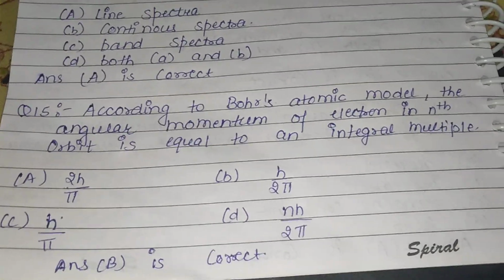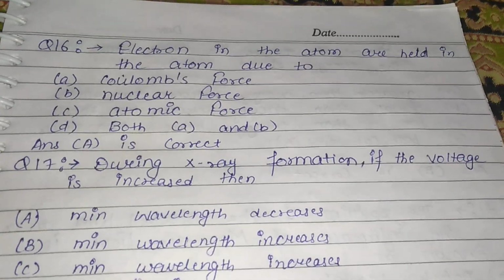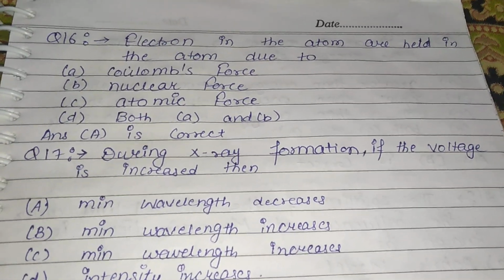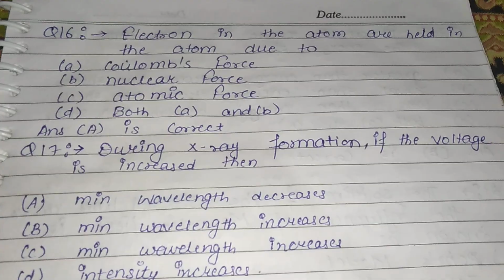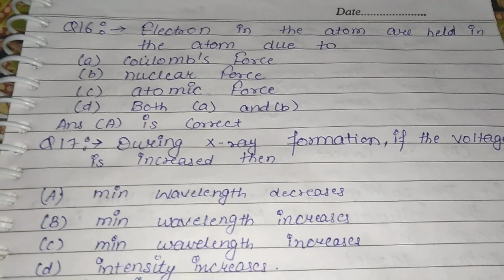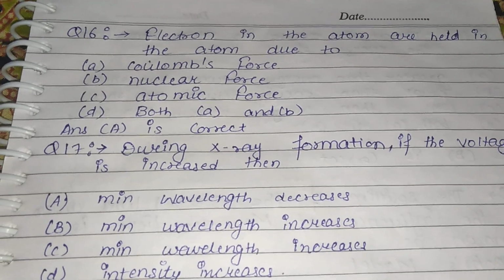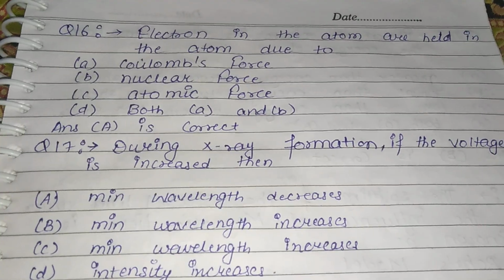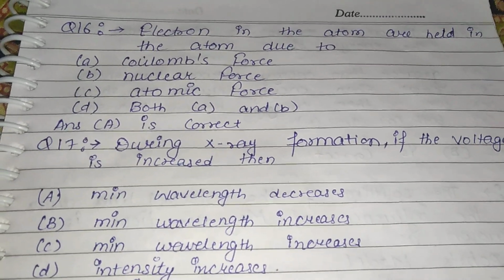Okay, electrons in the atom are held in the atom due to which force? A is Coulomb's force, B nuclear force, C atomic force, and D both A and B. So A is correct, that is due to Coulomb's force.